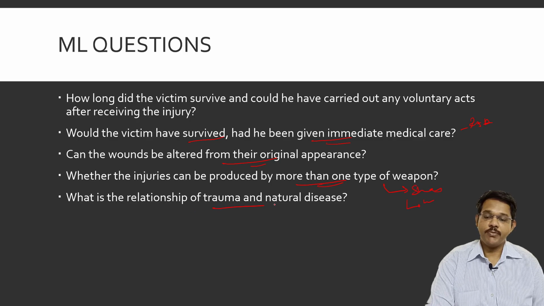Then you have to know the relation between the trauma and natural disease. Again, this is important because of culpable homicide. We have to know the intention behind the injuries. If the person has some natural disease and the injury has led to exaggeration of that disease and the person died, or whether the person died because of the injury itself, has to be differentiated. In both cases, we have to know what was the intention of the person who tried to kill him. This becomes important in differentiating whether culpable homicide or homicide is applicable in that case.